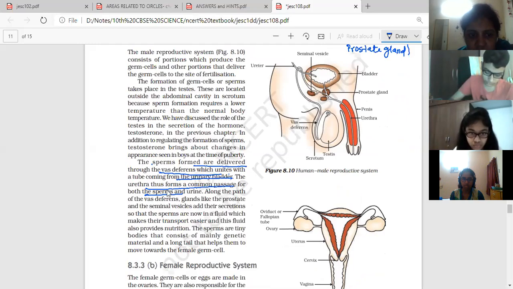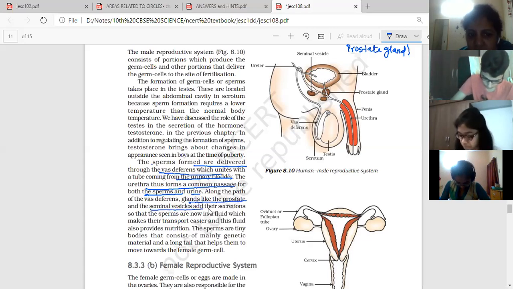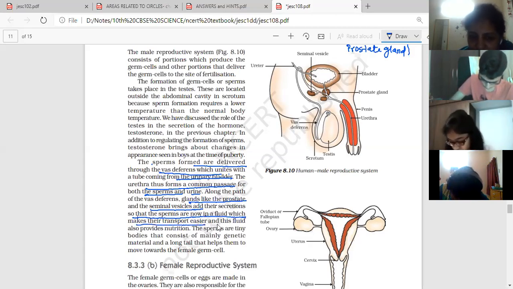Urethra forms a common passage for both sperms and urine. Glands, like the seminal vesicle and prostate gland, add their secretions so that the sperms are in a fluid which makes their transport easier, and this fluid also provides nutrition.